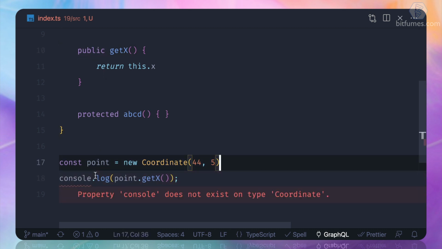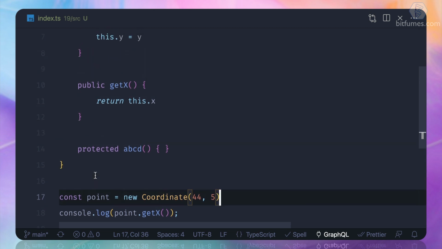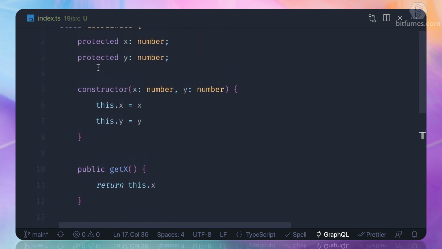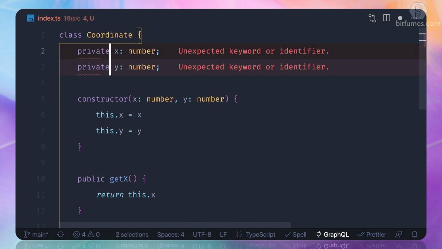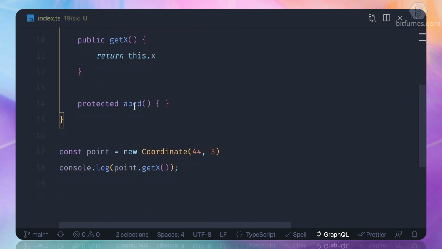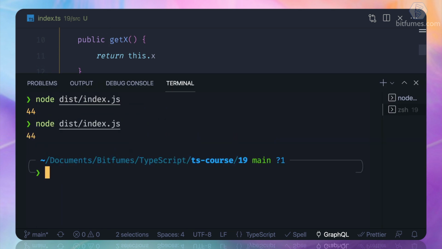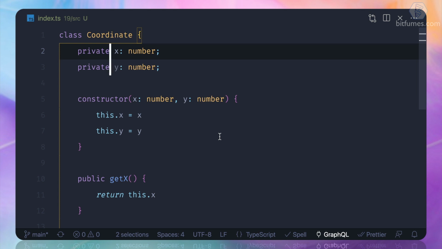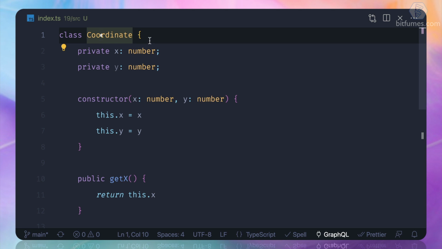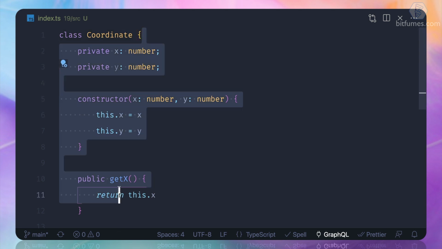But you may have seen or may know that one more type is there, which is called private. So if I change it to private, let's see what's going to happen. Nothing is breaking, nothing is complaining. So what is the change? Now here, the difference between protected and private is that in private, the properties are accessible only inside the class.